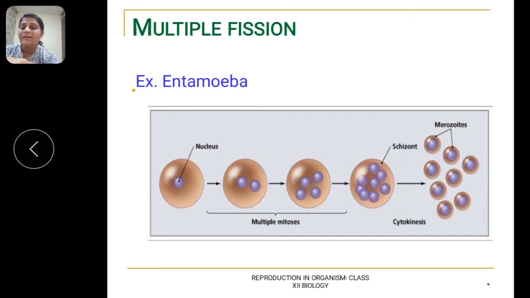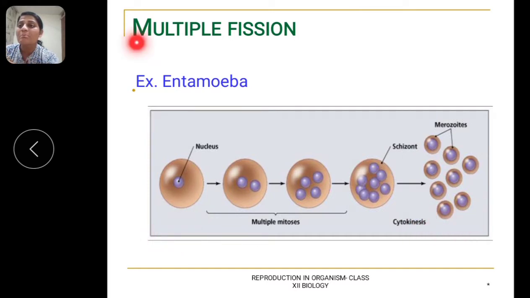Like that, there will be continuous division of the nucleus, and later there will be division of cytoplasm, and then the wall or the membrane will break, which will result in formation of many new daughter cells. So from a single individual, many daughter cells are produced.